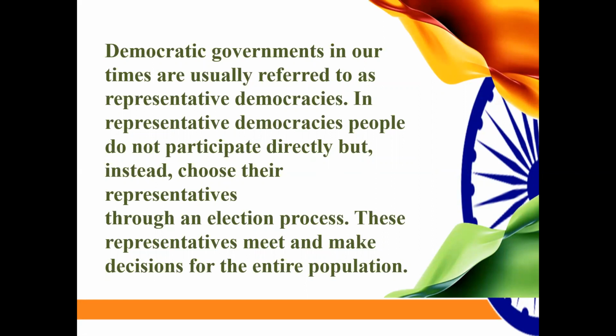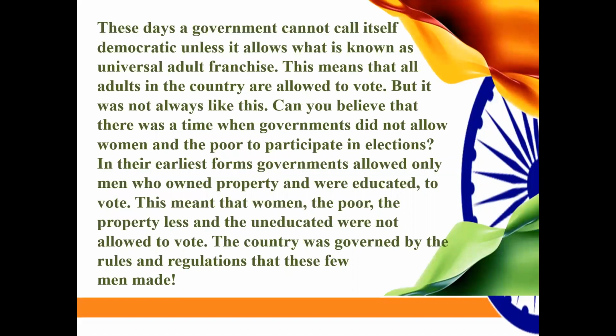Democratic governments in our time are usually referred to as representative democracies. In representative democracies, people do not participate directly, but instead they choose their representatives through an election process. These representatives meet and make decisions for the entire population. These days, a government cannot call itself democratic unless it allows what is known as universal adult franchise. Students, universal adult franchise means that all the adults who are 18 years and above in a country are allowed to vote. But this was not always like this.